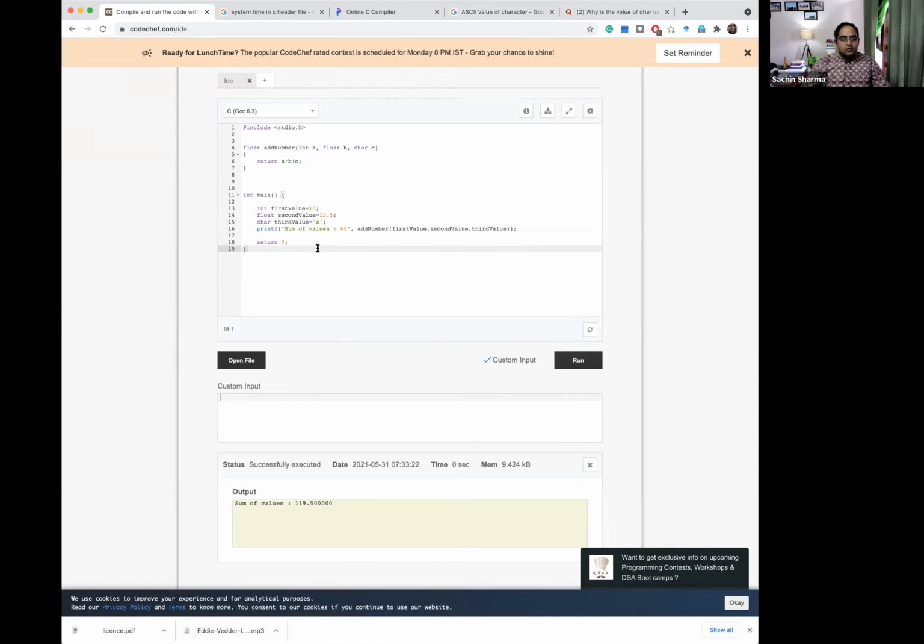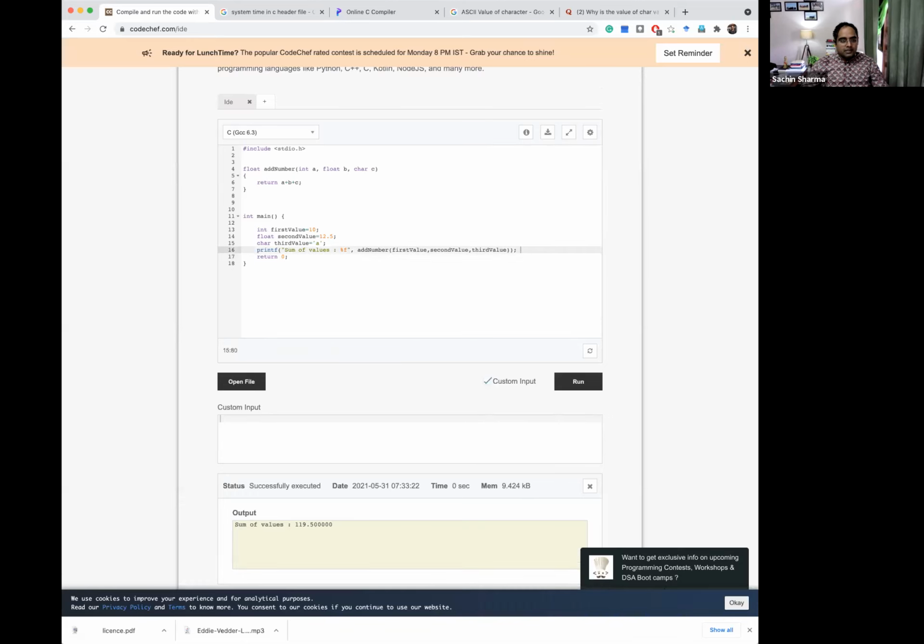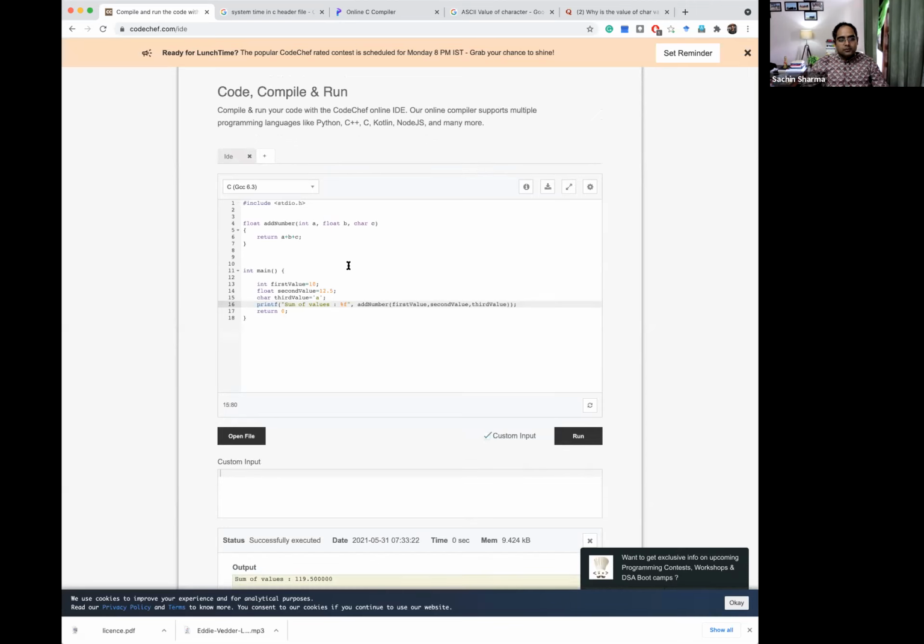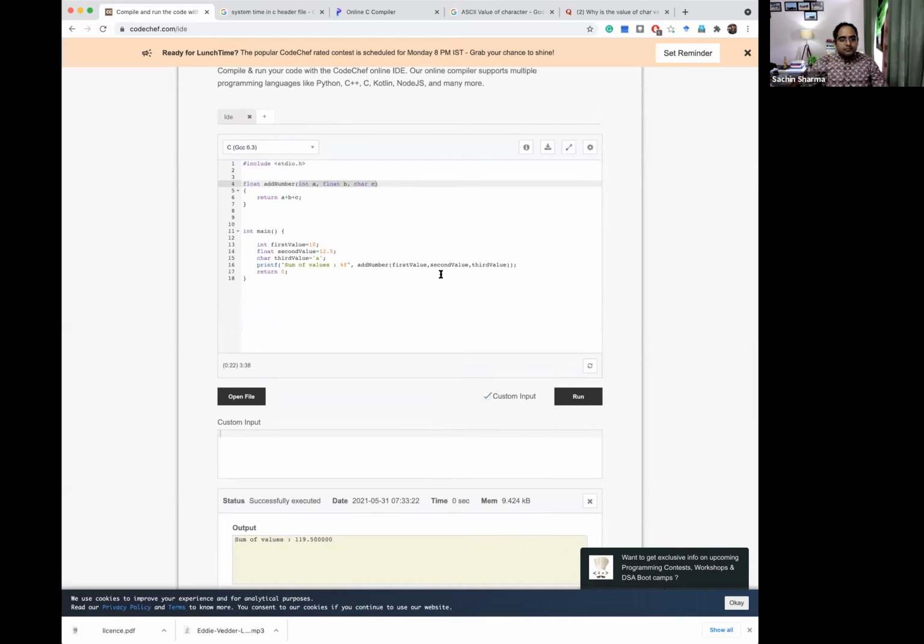Okay. So I hope you have understood that all variables are internally stored as integer values. When they are taken as characters, then they print the character value or integer value according to the requirement of how you are printing and using them. Okay. Next thing, we have also understood from this example that you can pass multiple types of values into the same function. Okay. But now I do one experiment with you with this code, and let's do it like this.